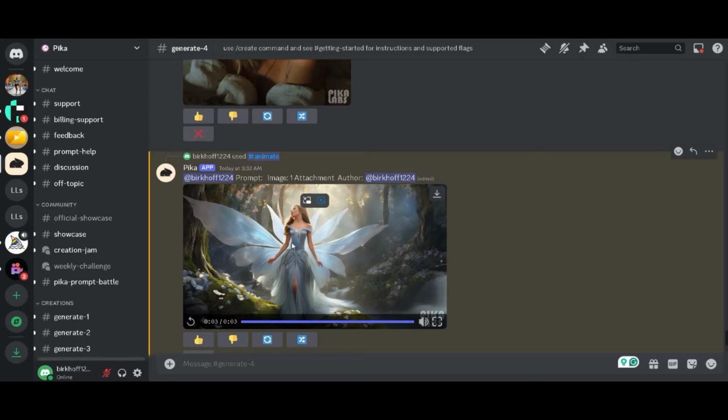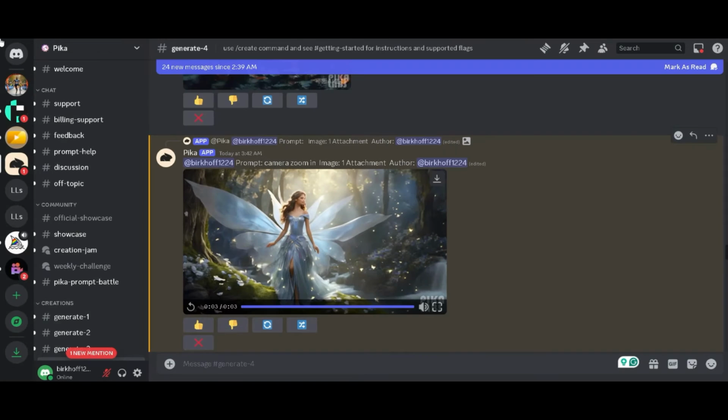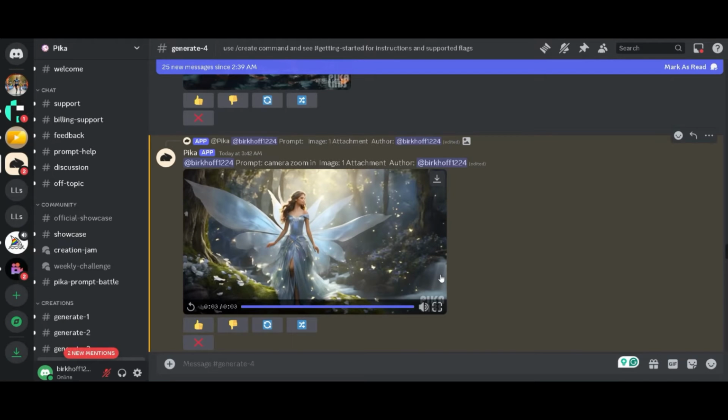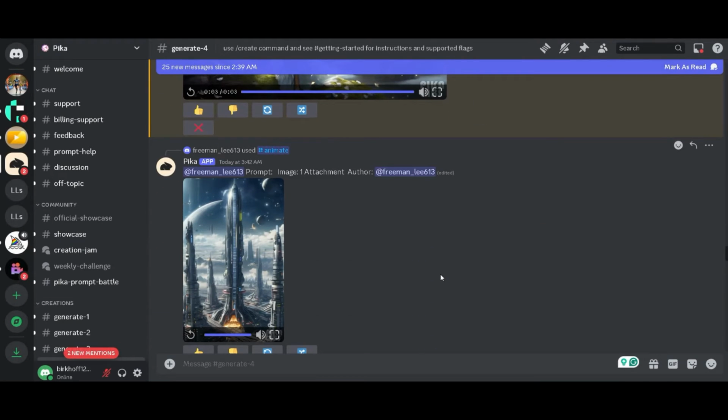But you can see that our video had no movement. What we are going to do is click on this arrow here, type in camera zoom out or zoom in, and add the prompt. After clicking on submit to regenerate the video again, this tool will add camera zoom in or zoom out to the video to make it quite interesting and give it a professional look.